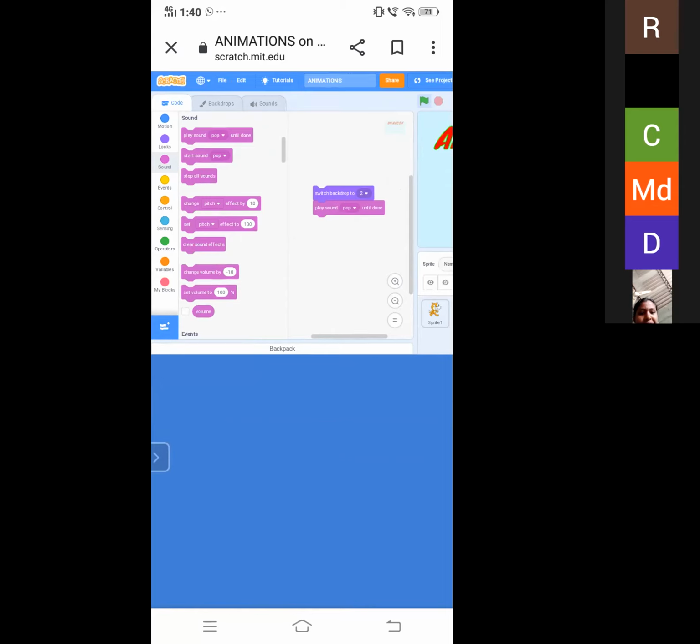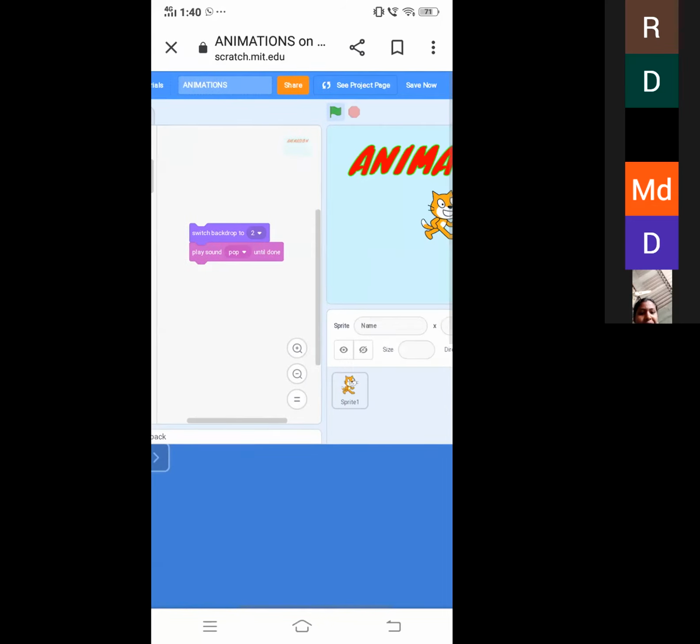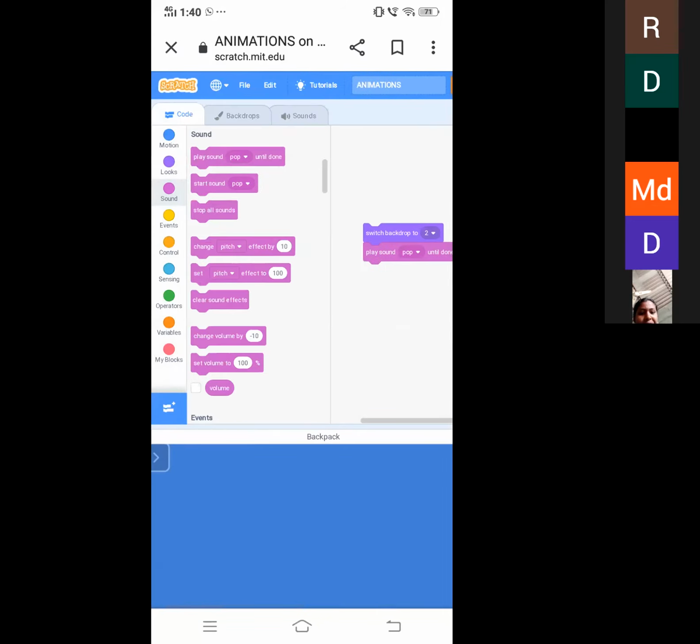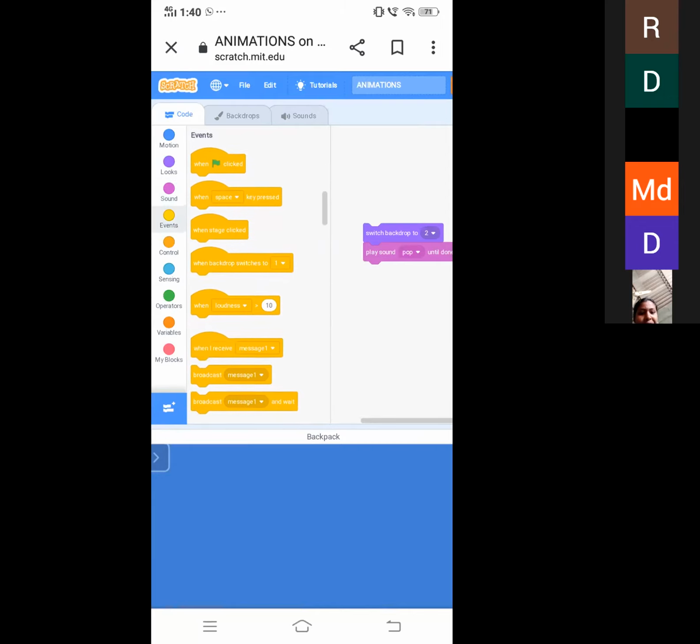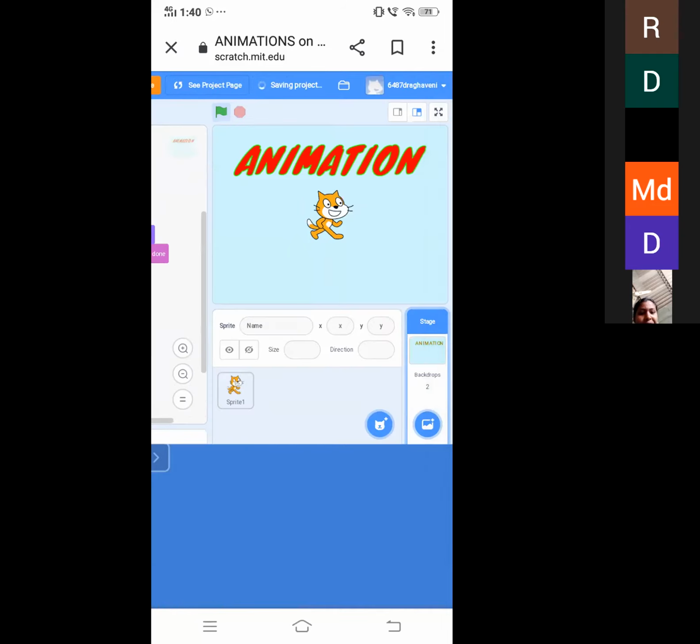Identify the mistake. When we clicked the green flag, flag. Yes. So we have to use an event block. For example, I am dragging and attaching it here. So now let us click the green flag. There will be programming.